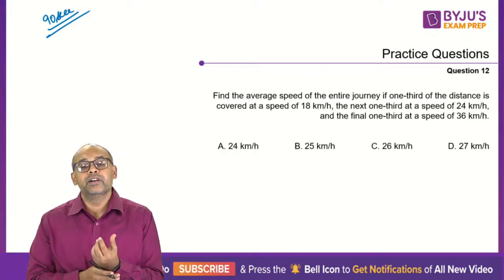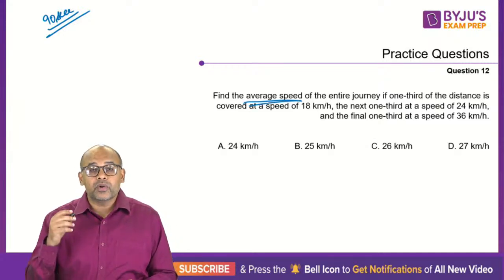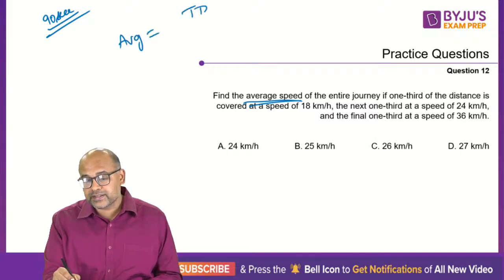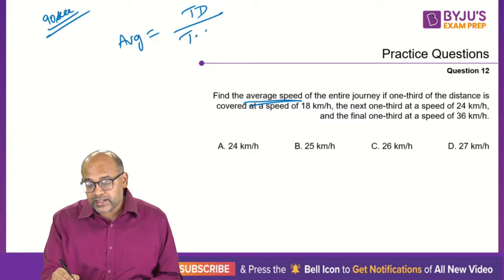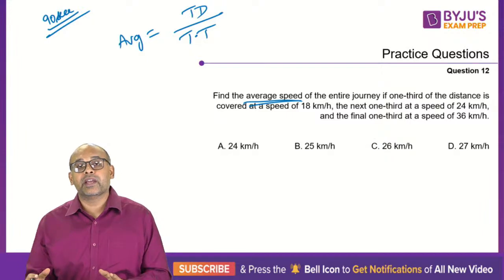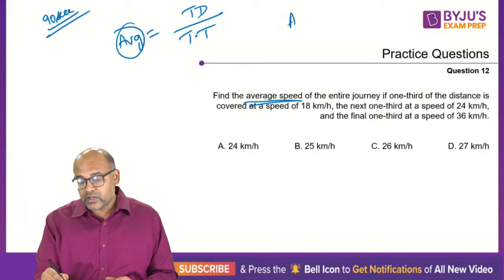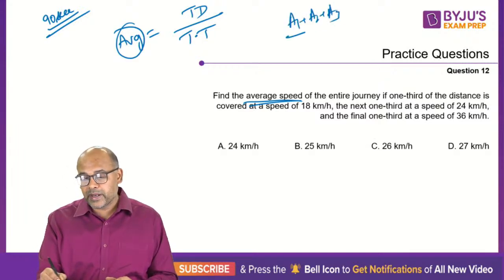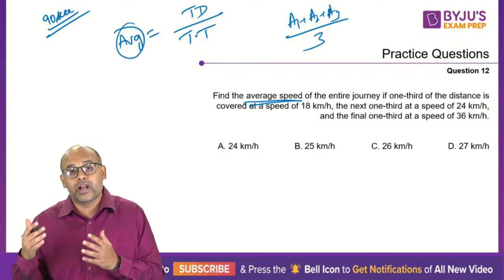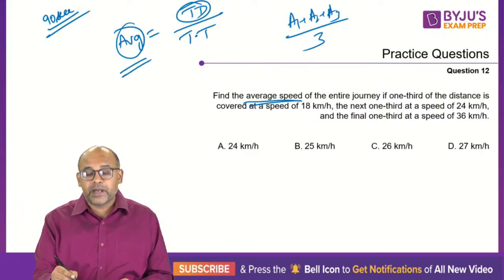This is the last question here. So let's understand the idea behind the question. They're asking something called average speed. So what is your average speed? The average speed is total distance traveled divided by total time taken for the entire journey. Many of the students make the mistake of taking average as average 1 plus average 2 plus average 3 by 3. If there are 3 averages given to you, you can't take the average of averages to get your final average. Always average is total distance by total time.